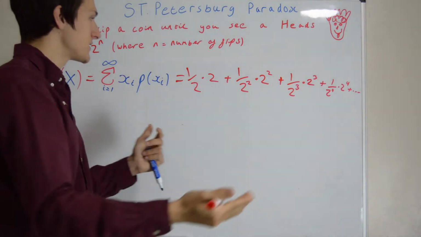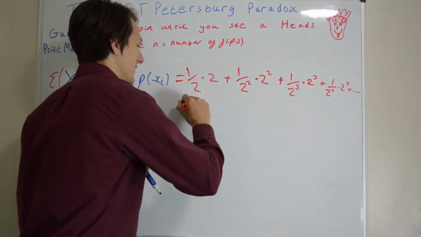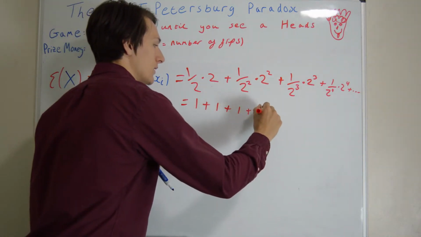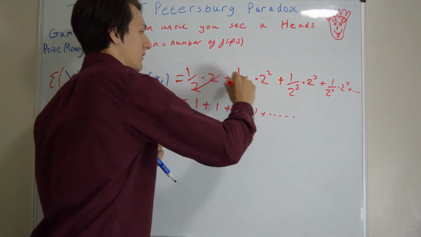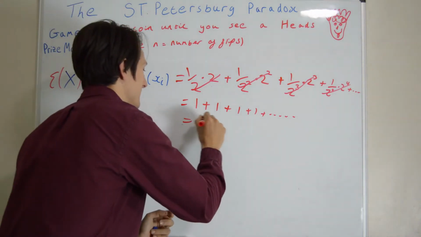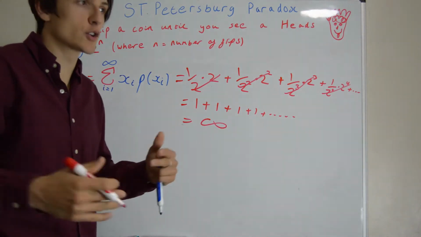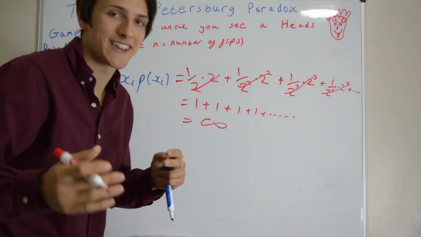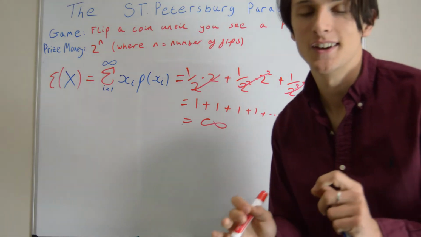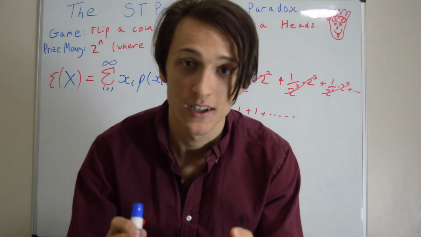Okay, well now you might see something amazing happens, absolutely amazing. These things cancel. Okay? And we're left with 1 plus 1 plus 1 plus ... And what is this? Well, this is infinity, right? 1 plus 1 plus 1 plus 1 plus 1 grows without bound. Okay, and that's the surprising thing. The expectation is infinite. So you should be willing to pay everything you earn for the chance to play this game.